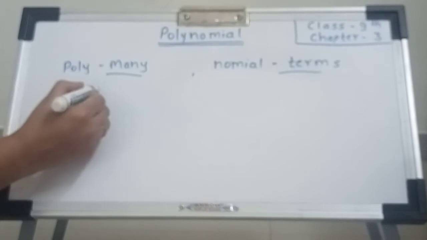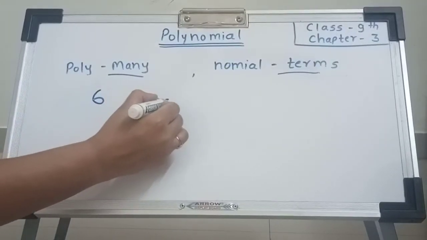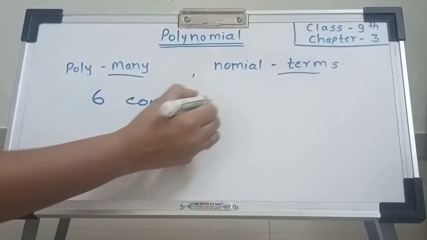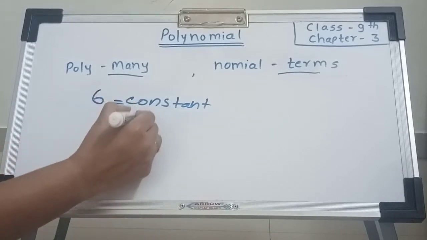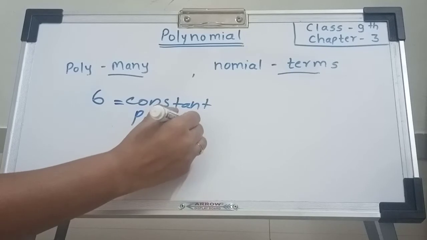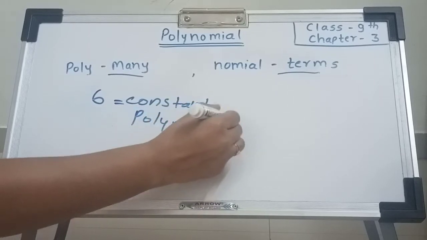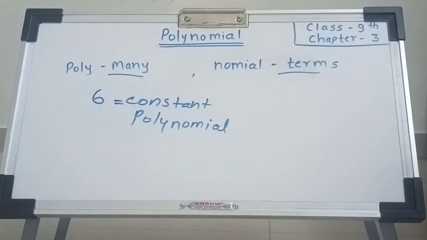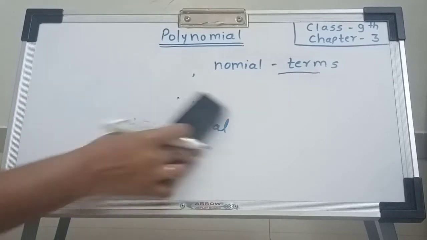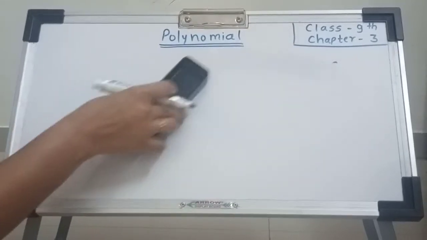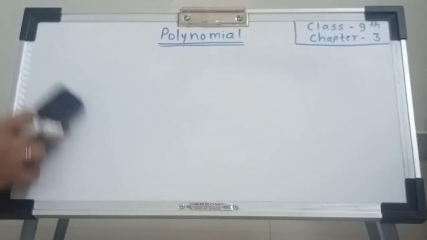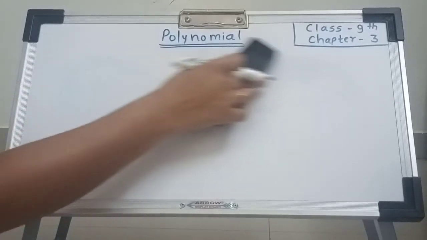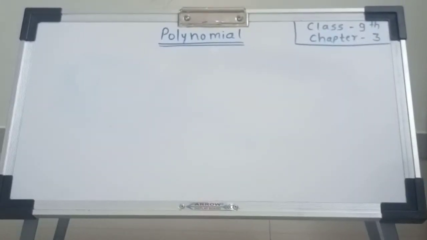The 6 is a constant number polynomial. Hence it is called constant polynomial. 6 is called constant polynomial. Understand what is polynomial? Poly means many and nominal means term. The expression having many terms and whole number power is called polynomial.